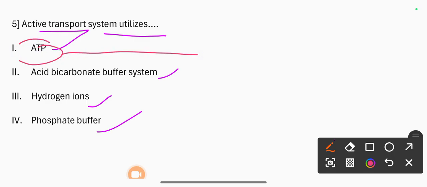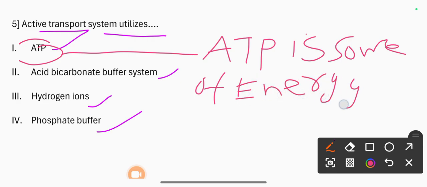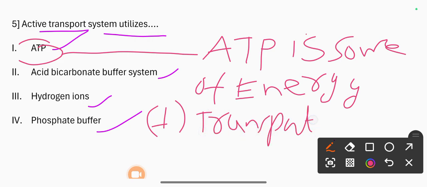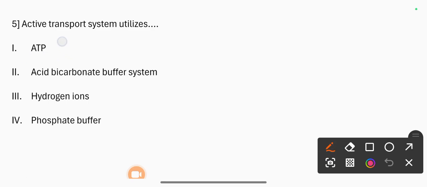ATP is a source of energy, and active transport needs energy. So the active transport system utilizes ATP. The correct option is ATP.